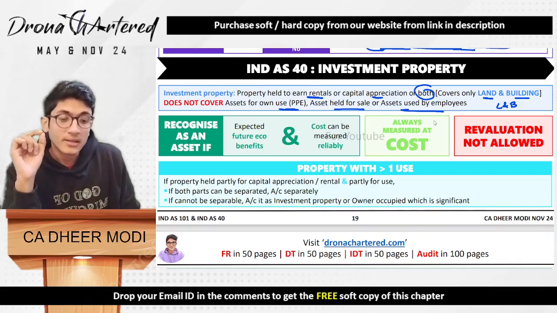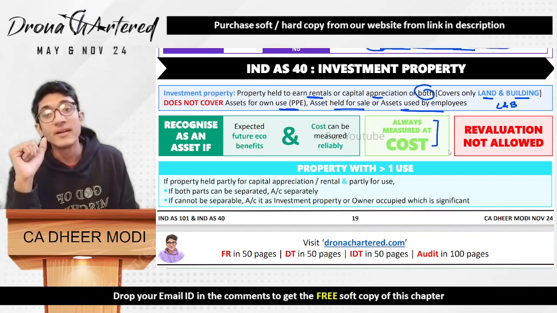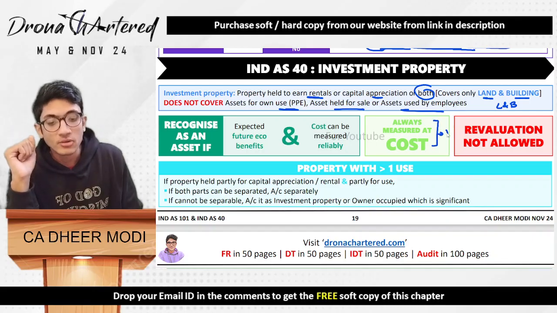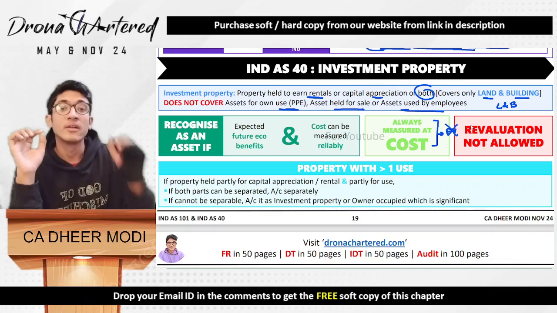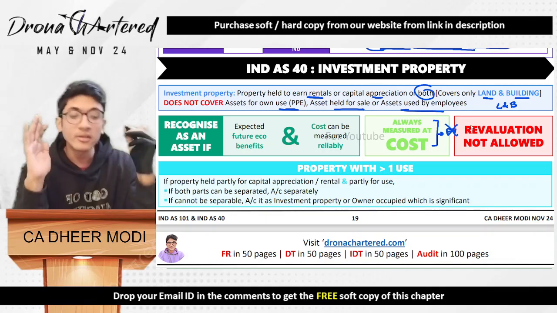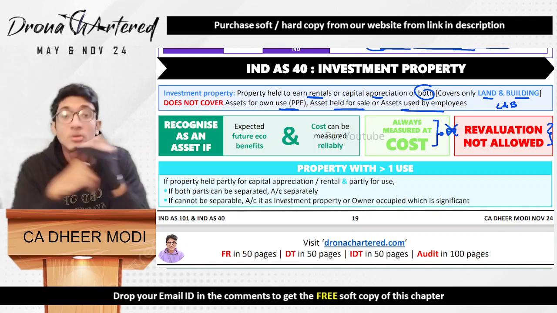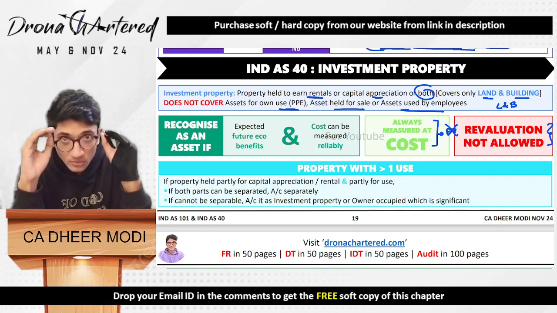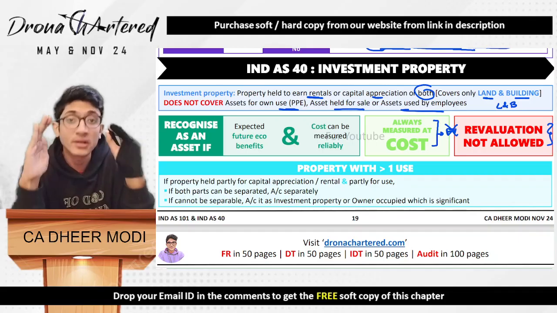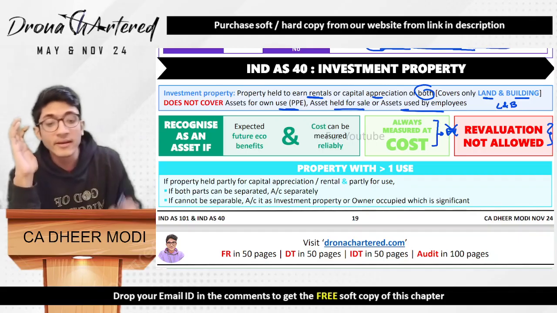Very important part. This is always measured at cost. That means your fair value option is not available. It is always measured at cost. And since it is measured at cost, revaluation is also not allowed. Never. Investment property is always at cost.